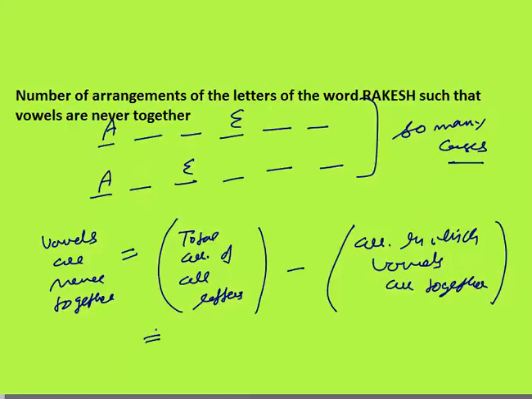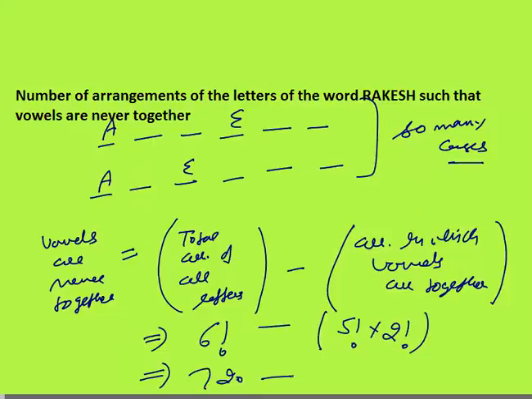So total arrangement of all letters. How many letters do I have? 6 letters. R, A, K, E, S, H. 6 different letters can be arranged in 6 factorial ways. This is the total arrangement. Out of this I will subtract those in which vowels are together. I just counted vowels together. How many cases? 5 factorial into 2 factorial. So this will be my answer. This equals 720 minus 5 factorial is 120, times 2 factorial is 2. This is 240. So the answer is 480 cases, my final answer.